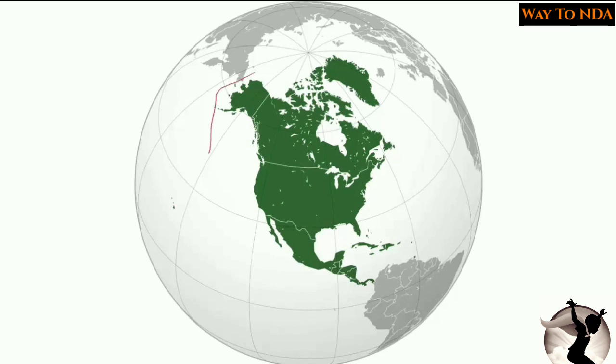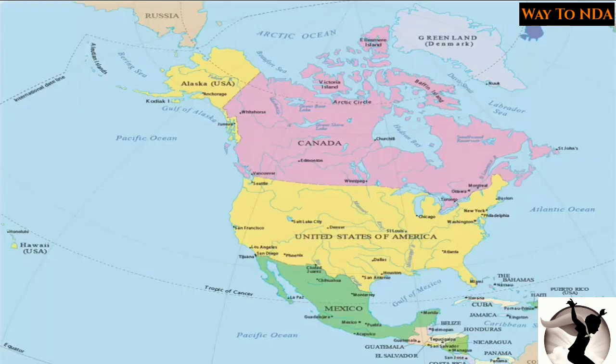So this is the North American continent on the globe. And if you can see, this line is called the Bering Strait.